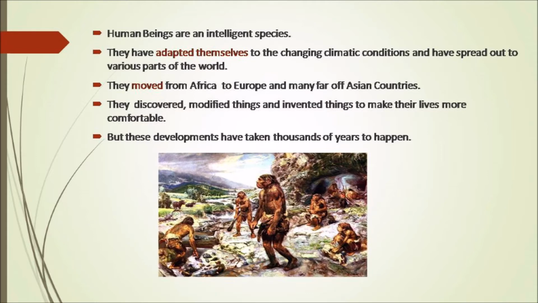They moved from Africa to Europe and many far off Asian countries. And these early human migrations are said to be the earliest migrations.